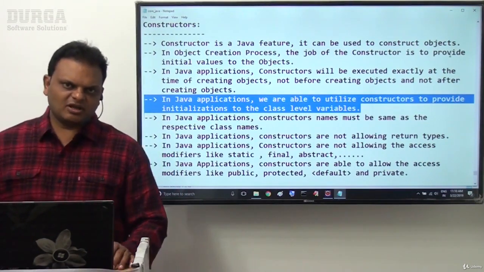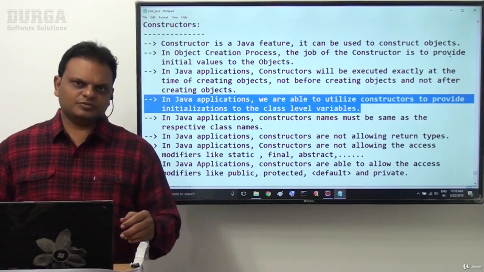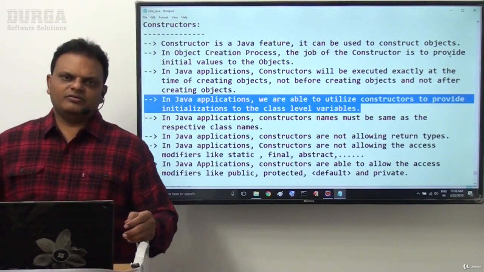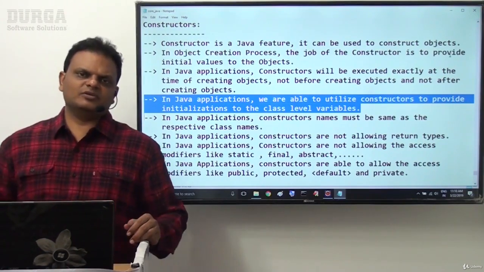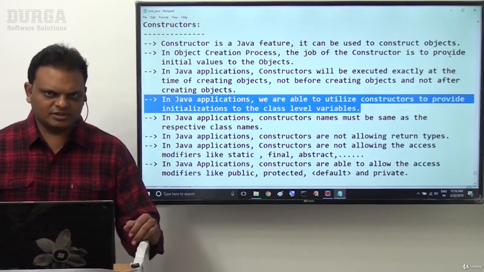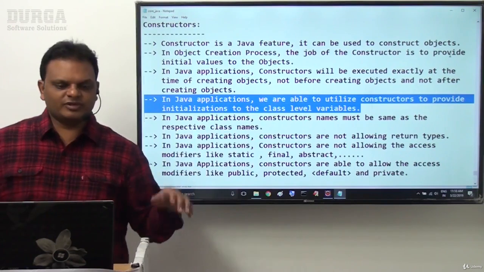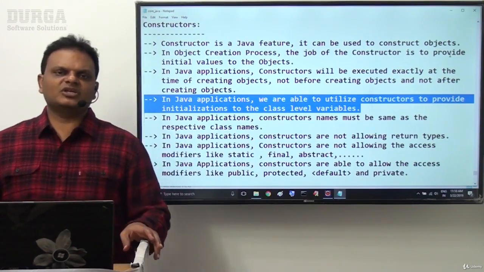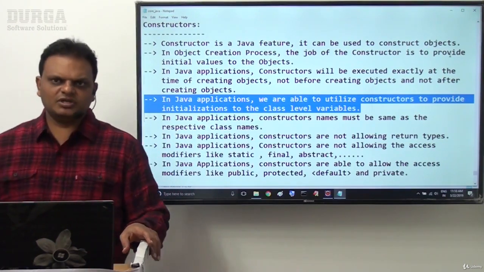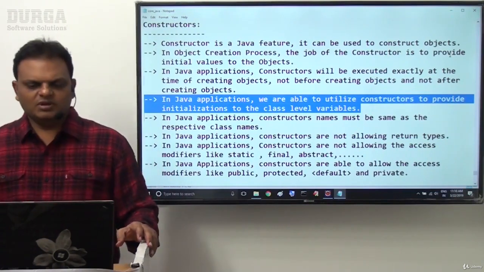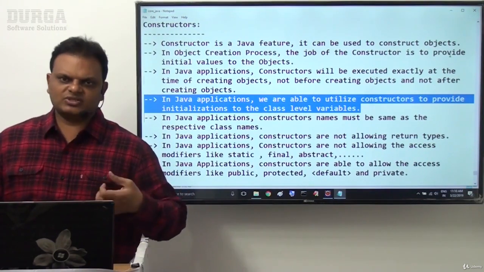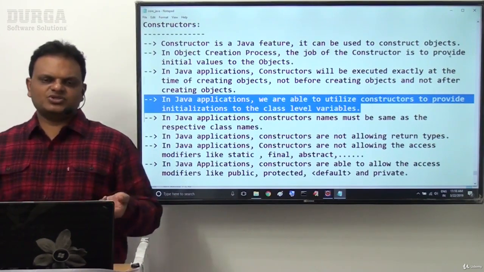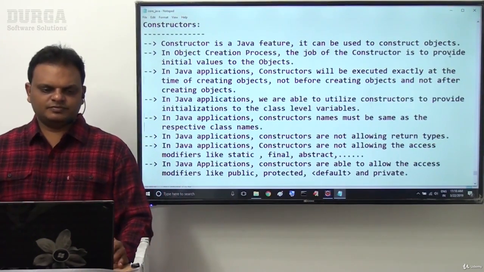In general, inside the object, instance variables are going to be stored, and instance variables are having initial values inside the object. And in the fourth point, to provide initializations for the instance variables only, we are going to utilize these constructors.